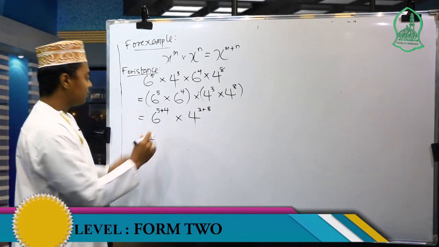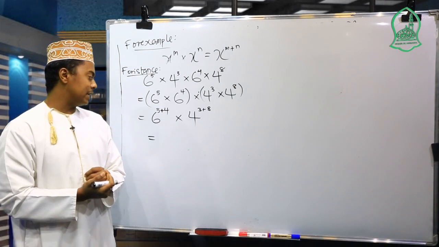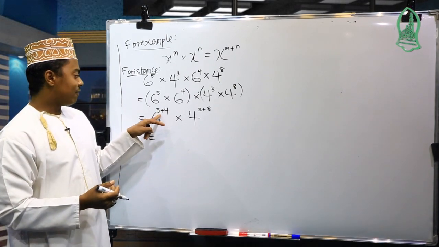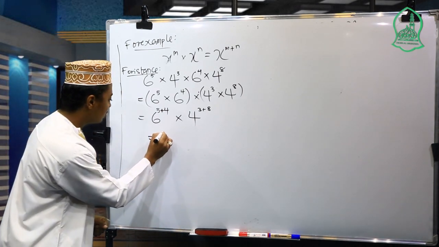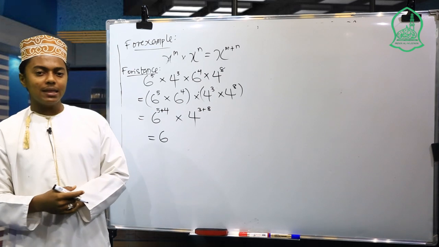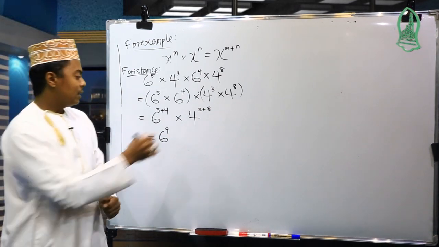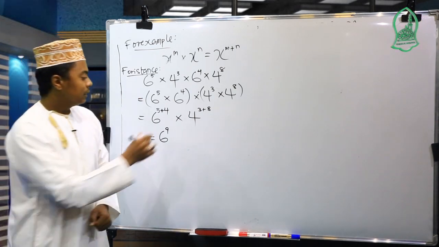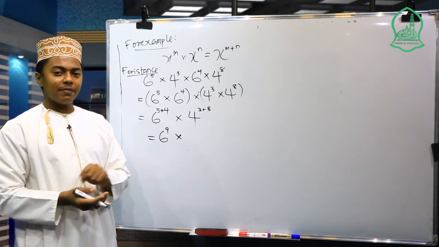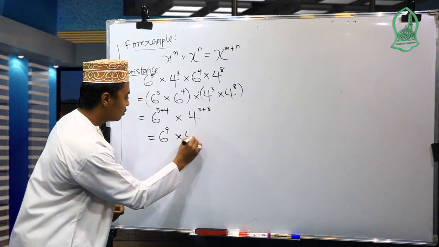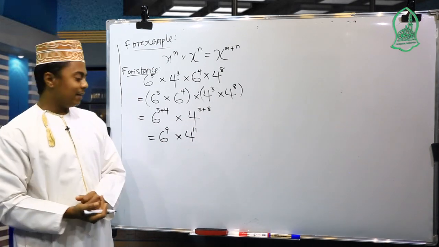So we continue with this example. Try to think about it, my student. So here 5 plus 4 is equal to what? Equal to 9. Good. So 6 to the 9th power. The answer becomes like that. Then how about this one? This one, 3 plus 8 is 11. So we get 4 to the 11th power, or 4 exponent 11.